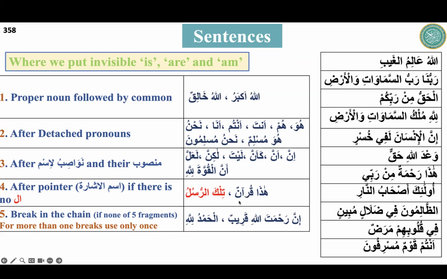Haza Quranun is a sentence, and this is a fragment: ismul ishara, mushar alayh. So in the situation where there is a common noun after ismul ishara, we have to put "is" right after ismul ishara. And when we have a multiple chain and the chain breaks, we have to put is mr. These are just guidelines. Let's take some examples from the Quran.